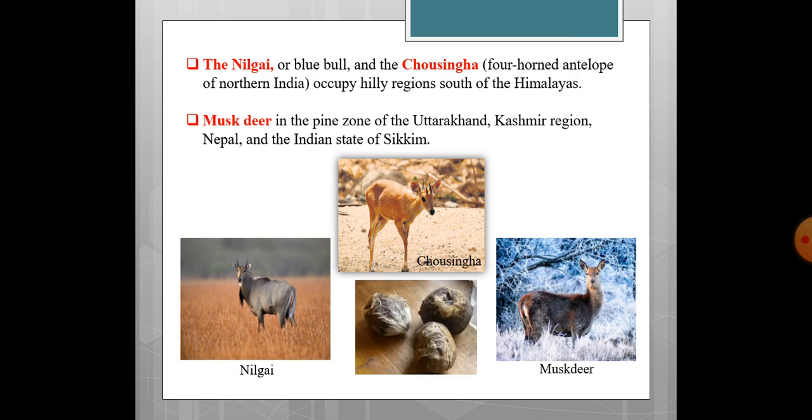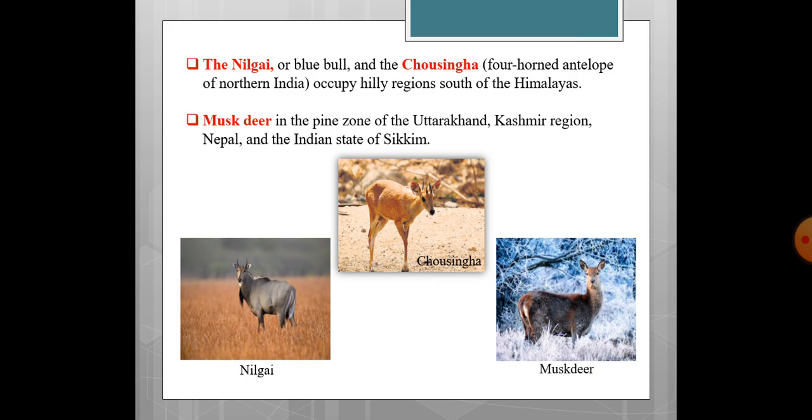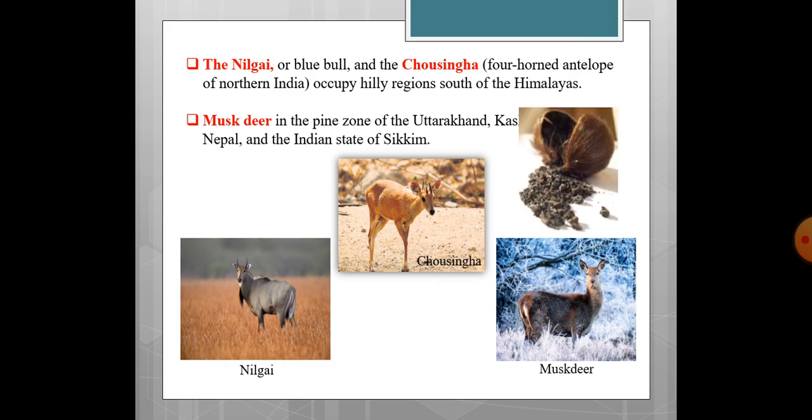The pod is found in the abdominal region of the musk deer, and inside the pod you can see a charcoal type scented material, which if crushed seems like charcoal has been crushed, but this has a very good scented smell, for which this animal was highly hunted.